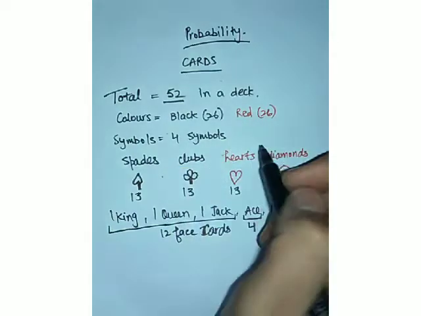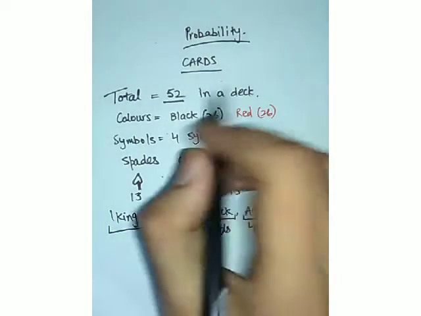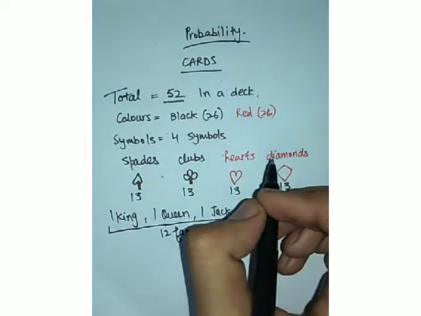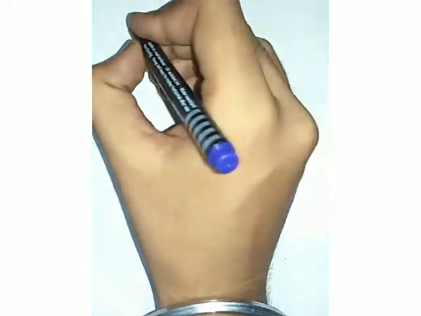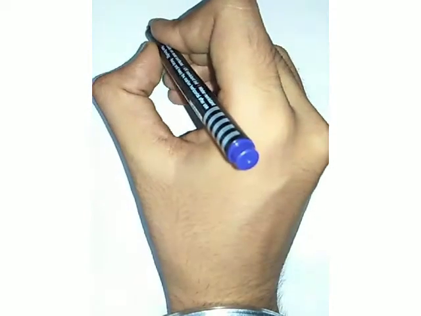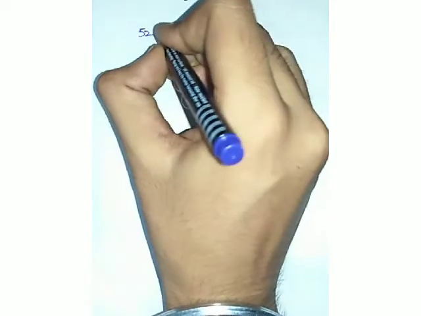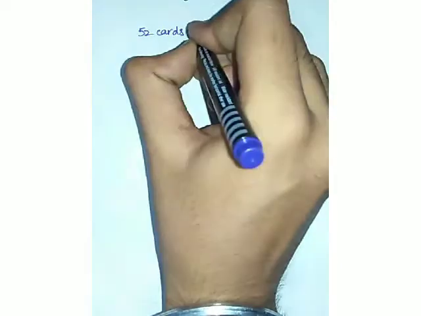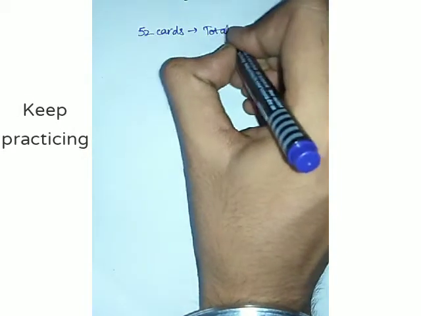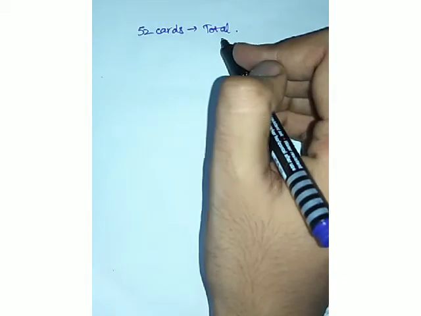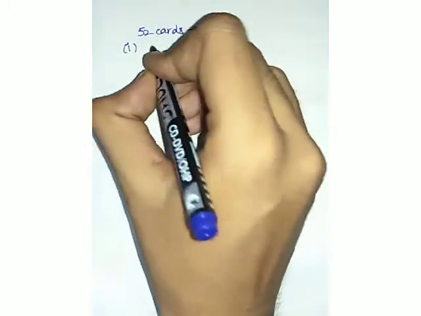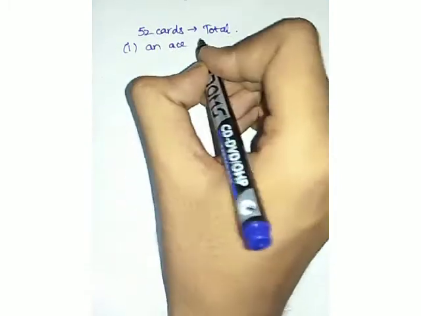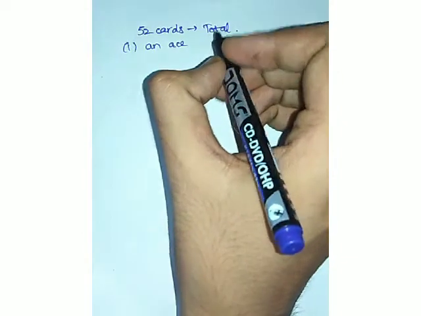So now let's talk about some examples so that we can get this concept in our head very easily. For example, one card is drawn from a shuffled deck of 52 cards. It means the total is 52 cards, right? We have to calculate the probability that the card taken out is an ace. So the card should be an ace.